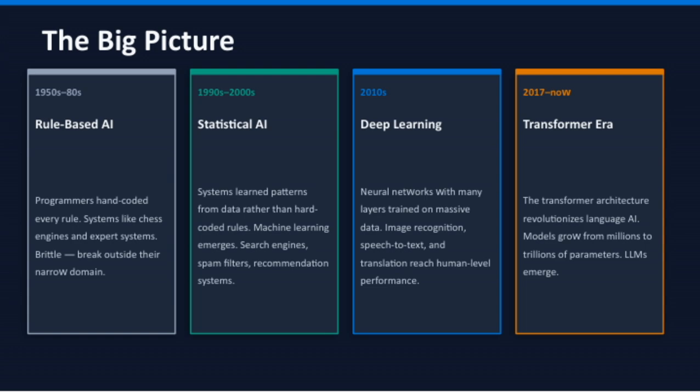Putting it all together, this slide highlights the evolution of AI from rule-based systems to the powerful, data-driven models we see today. Each stage built upon the previous, leading us to the current transformer era, which is transforming how machines understand and generate language. This progress is at the core of the advancements we're discussing in language AI today.